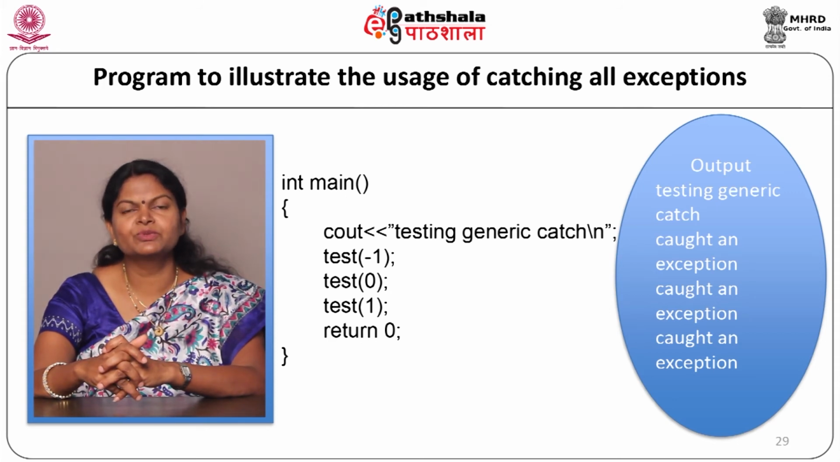Now, when the above program is compiled and executed, it will produce the output as "testing generic catch", which will be the first statement from the main function. Then it will display 3 statements as "caught an exception", "caught an exception", "caught an exception".